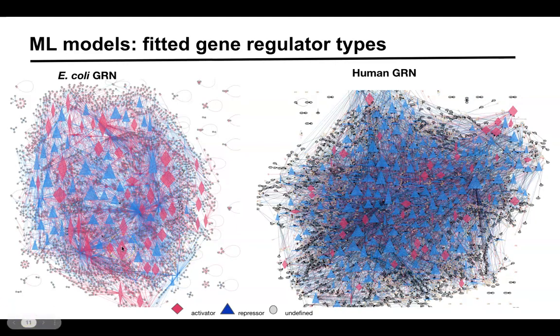Here is how both datasets look with the fitted latent regulator types. Each gene was assigned a probability of being an activator, and if that probability was greater than 1/2, then it was assigned an activator role, a blue triangle, and if it was less than 1/2, a repressor, a red diamond. If you look closely at the graphs, you can see that there are also a bunch of undefined nodes for which the probability was exactly 1/2, and those nodes are usually those that have very few connections in the system.